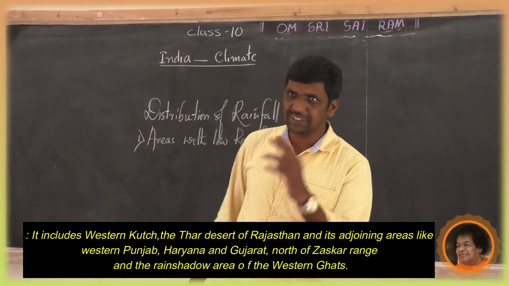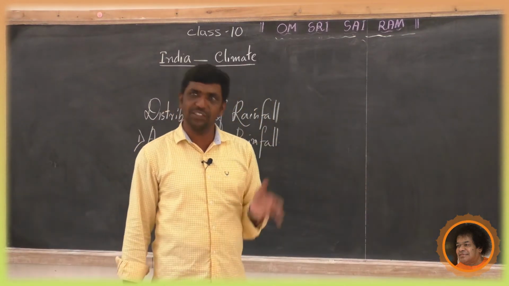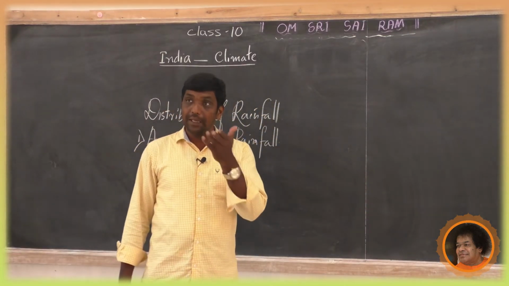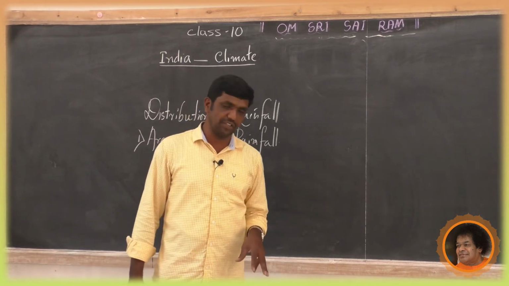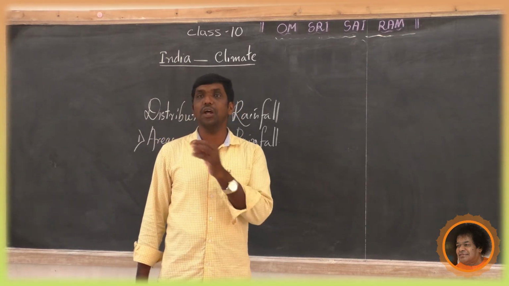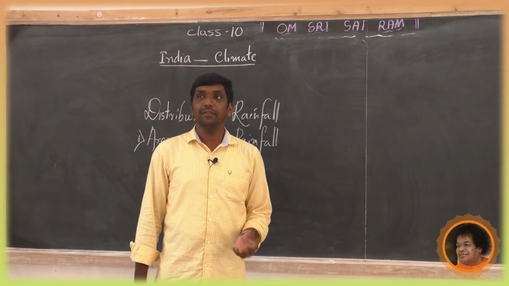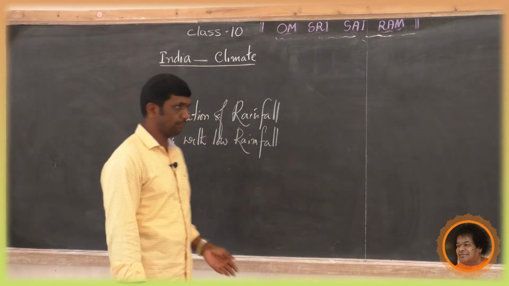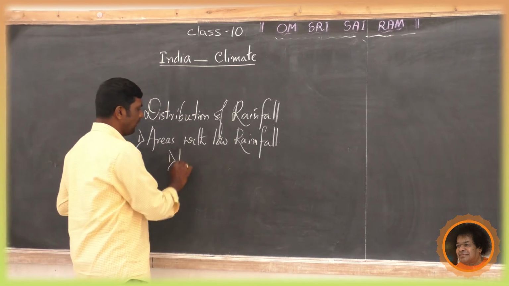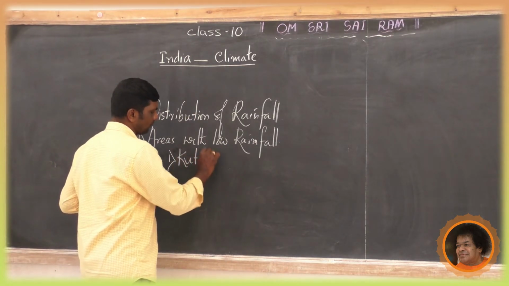In the first geography lesson we discussed it: Karakoram Range, Jaskar Range. Here, north of Jaskar Range and the rain shadow area of the Western Ghats. Once again, the first one is Western Kutch.